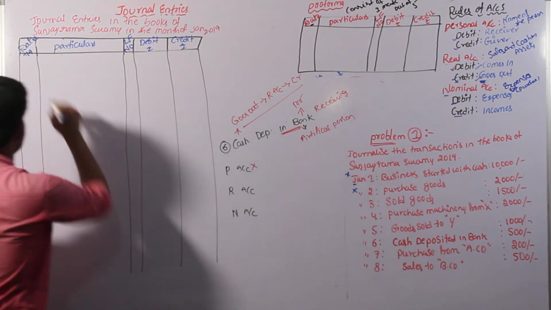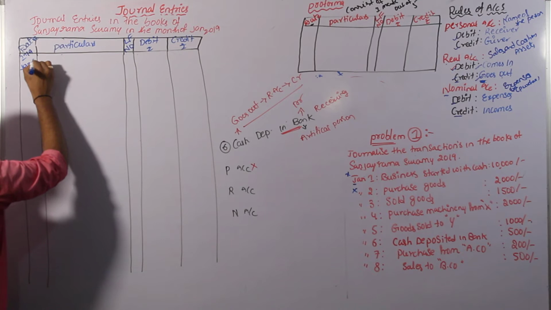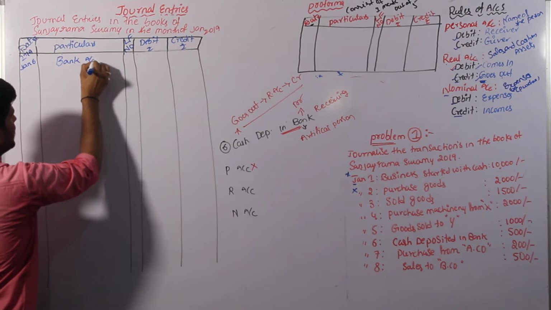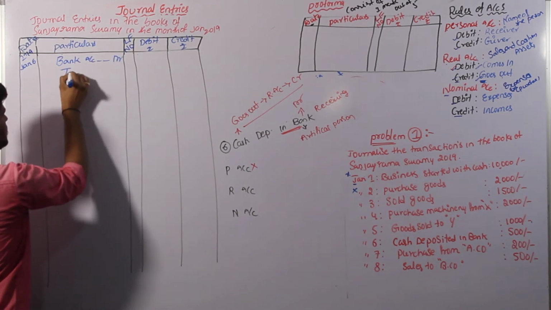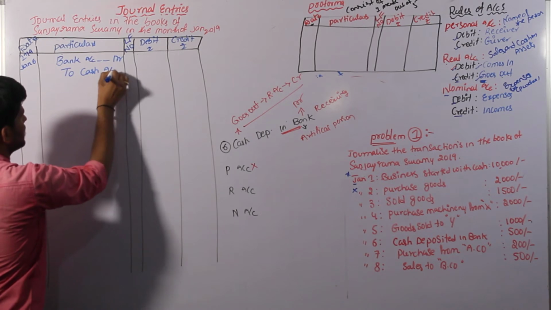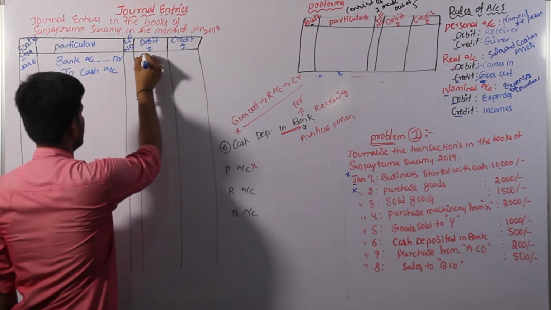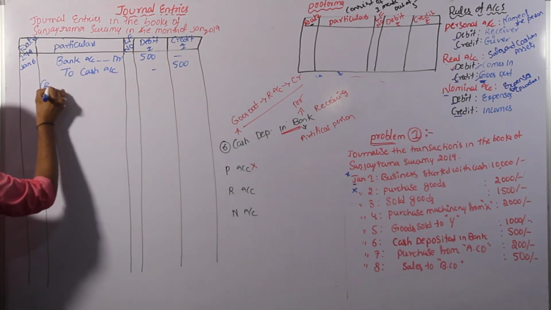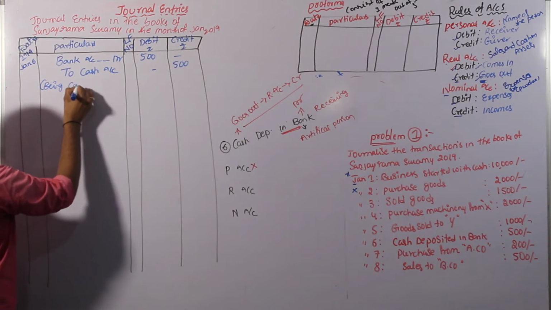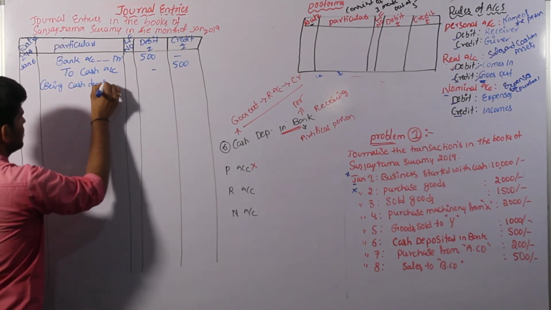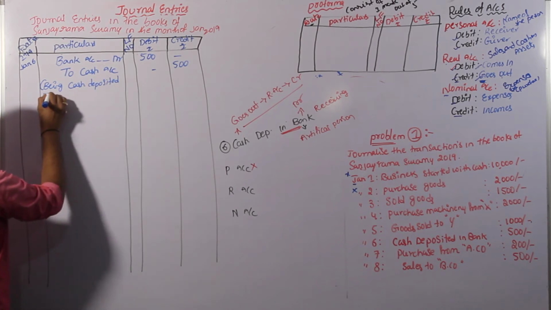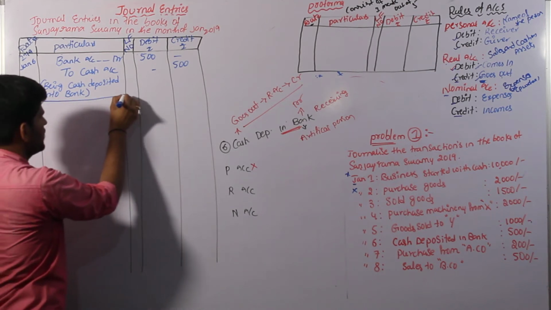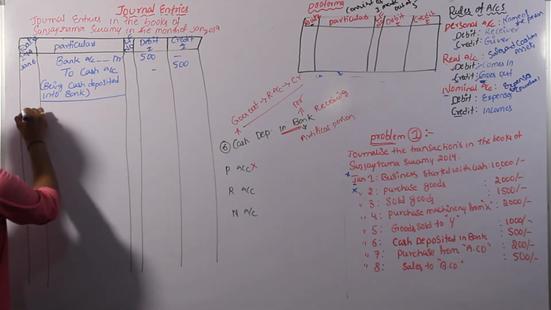Then the entry as January 6th, bank account debit to cash account, amount 500. After the entry, narration being cash deposited into bank. After the entry, underline is important. And next one, January